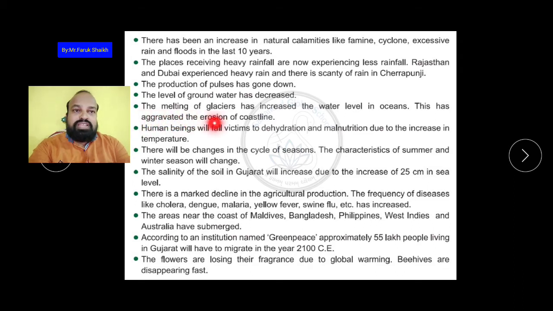The melting of glaciers has increased the water level in the ocean. This has aggravated the erosion of the coastline. The glaciers in the North Pole, which are ice glaciers, have started melting, and that is why the level of the ocean is increasing.